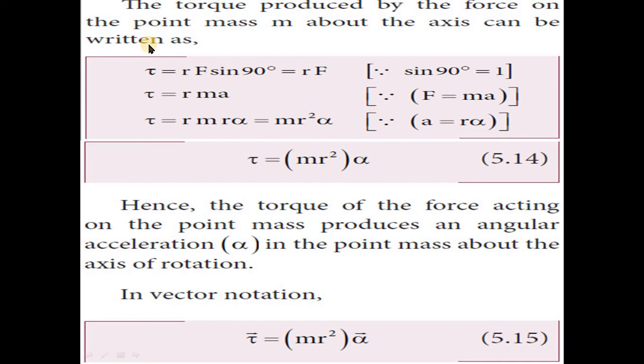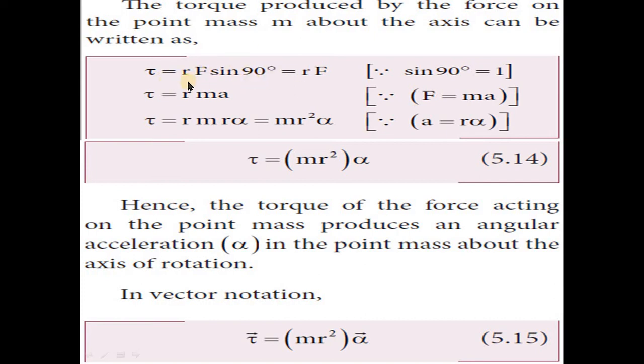The torque produced by the force on the point mass m about the axis can be written as: how will you write it? Tau vector is equal to RF sin 90 degree.